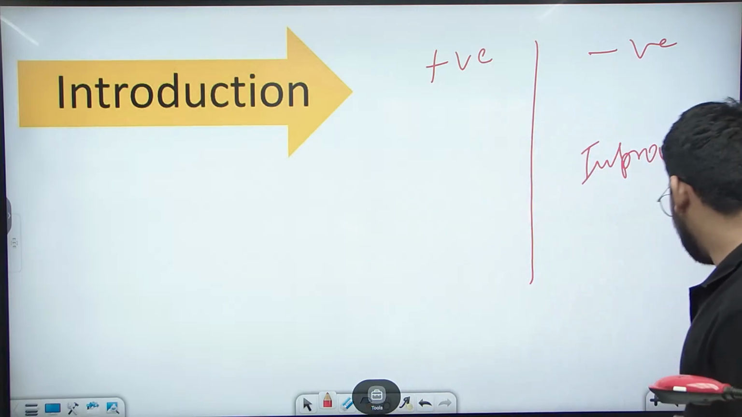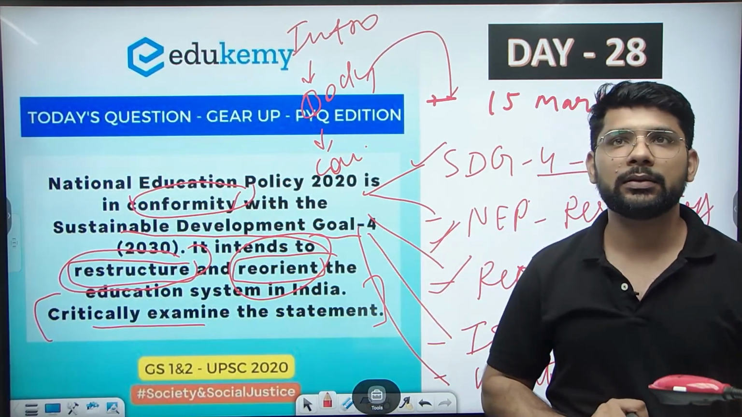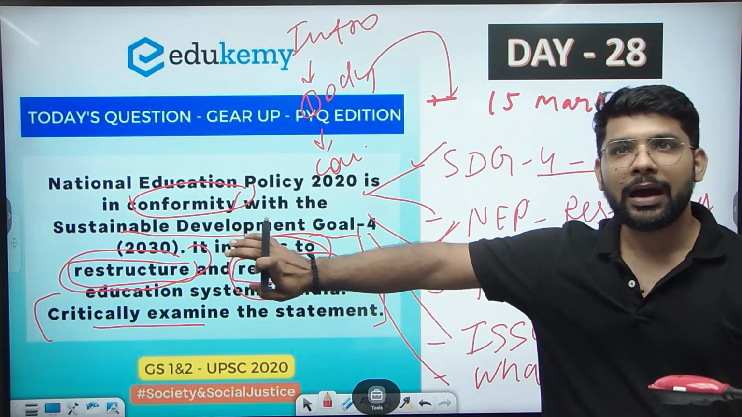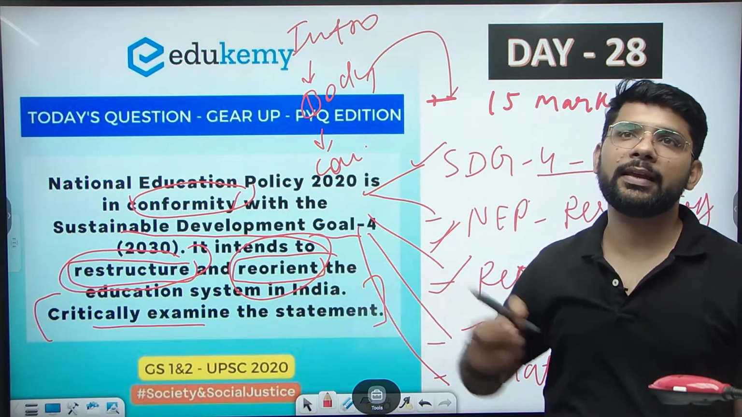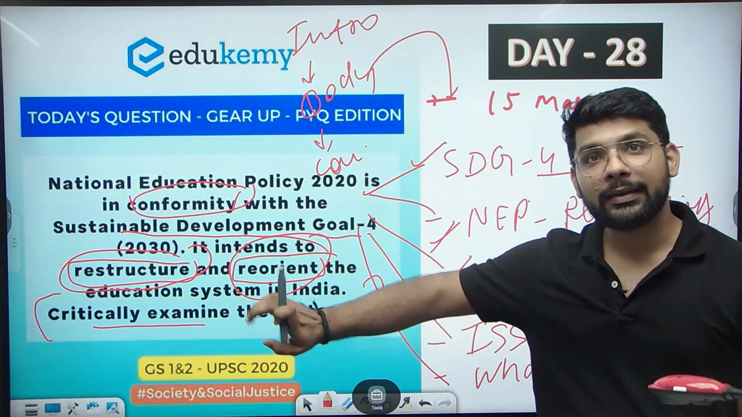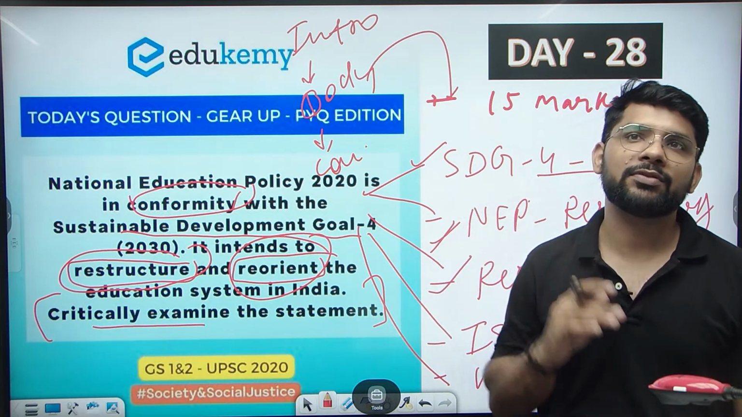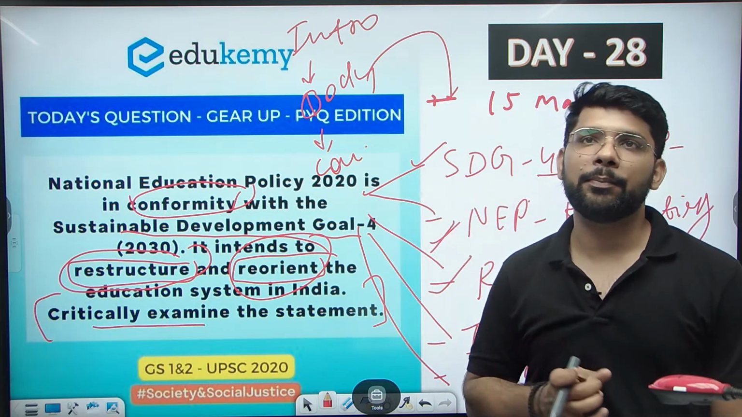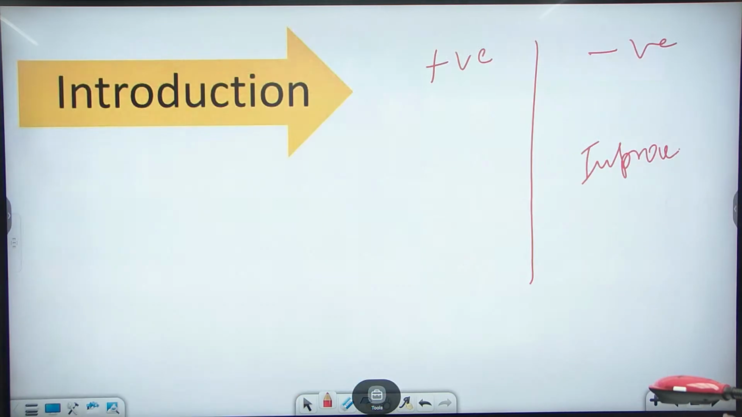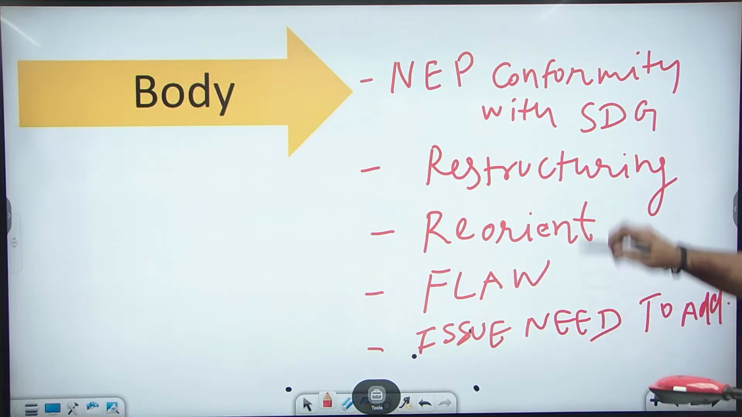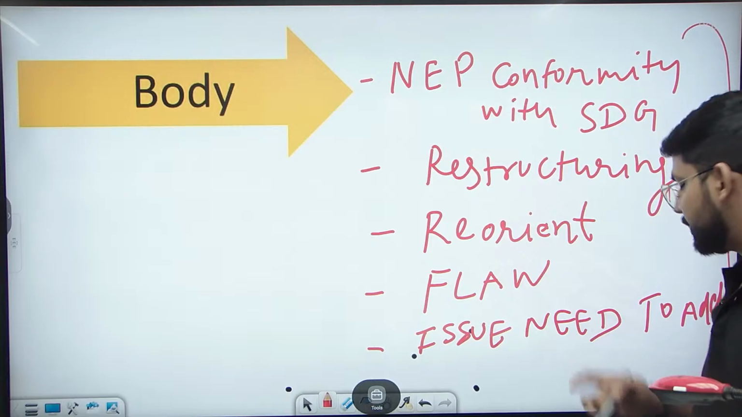Now, let's come to the main part of the question: how it conforms with SDG 4, how it's restructuring the education system, how it's reorienting the education system, and critically examine the statement, which means we need to address the negative sides and how it can be improved. So let's come to the first part, how it reconfirms. These are the 5 parts I wrote here, and we will address them line by line. So let's come to the first one.